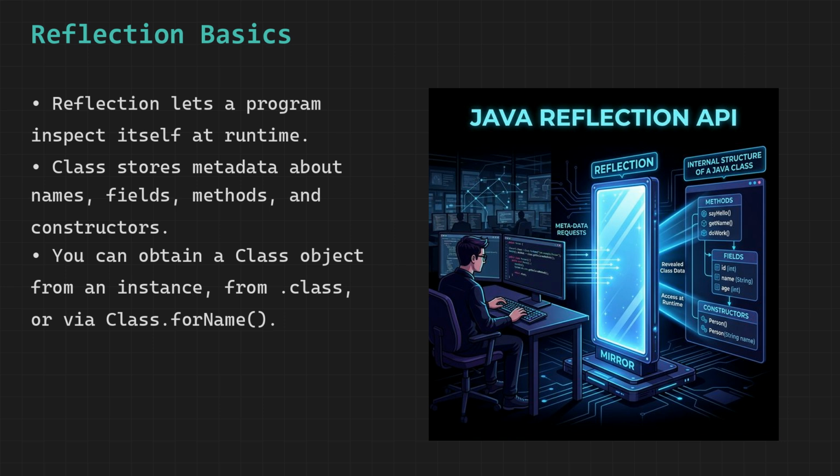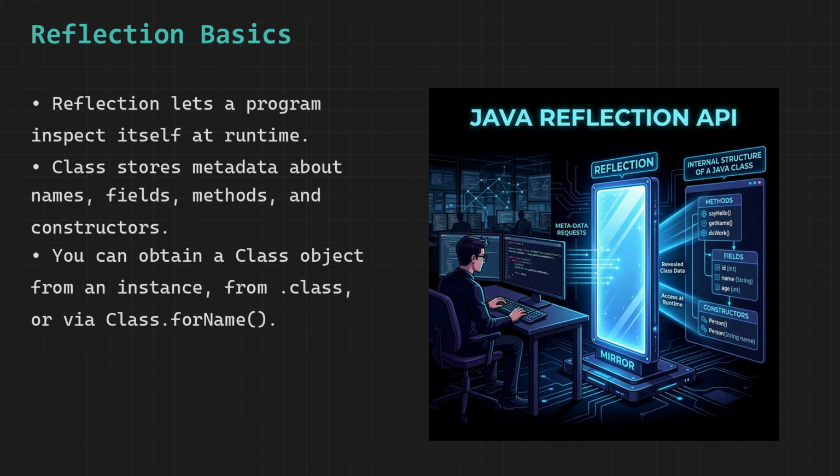The third and most dynamic approach is when you only know the name of the class as a string at runtime, and here you use Class.forName, which searches for the class using its fully qualified name and returns its blueprint. And this method is what truly unlocks the power of reflection, because it allows your program to work with classes that were not even known when the code was originally written.